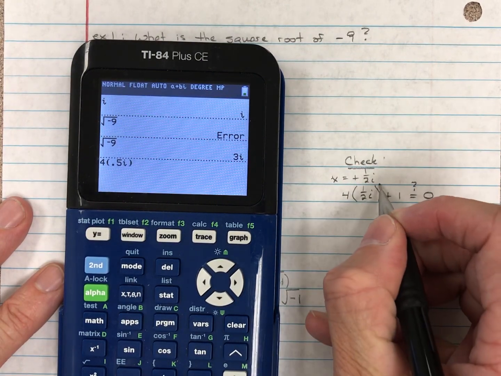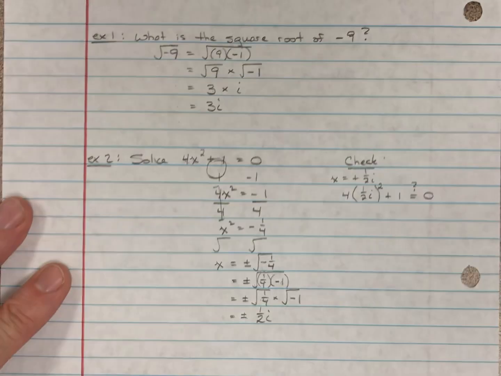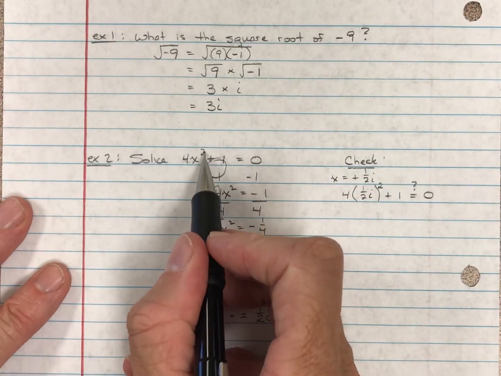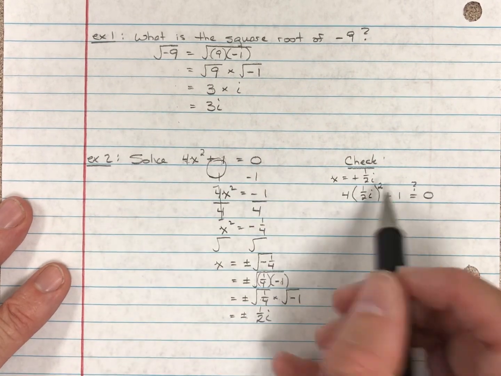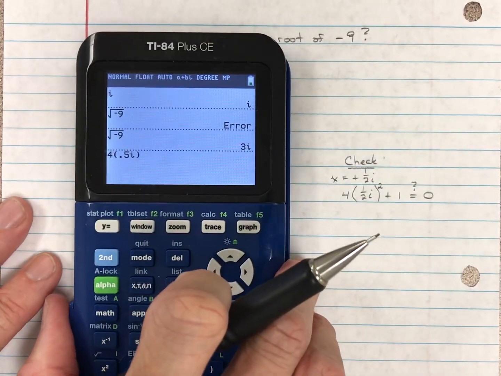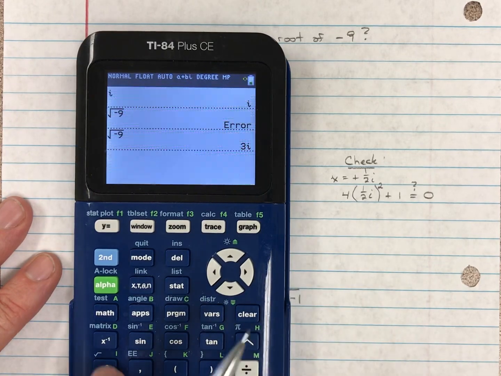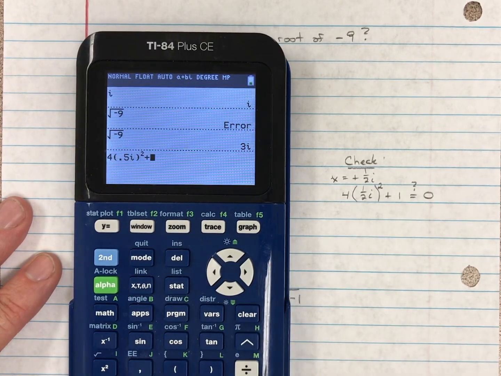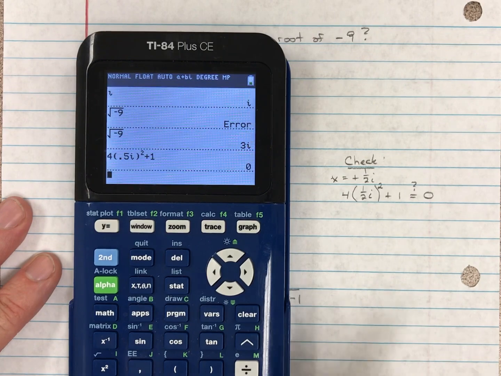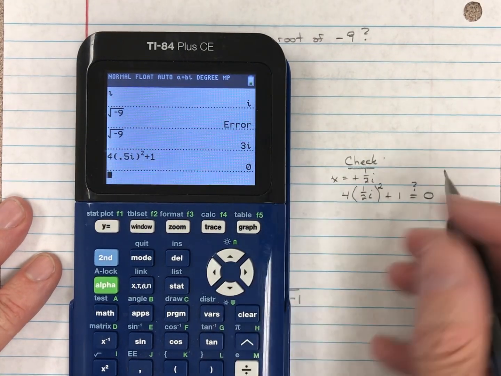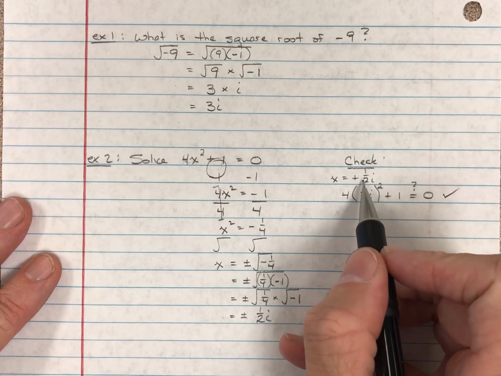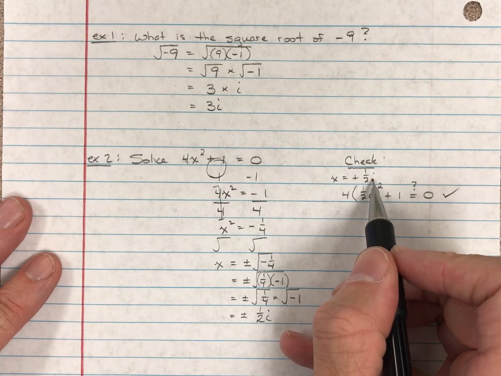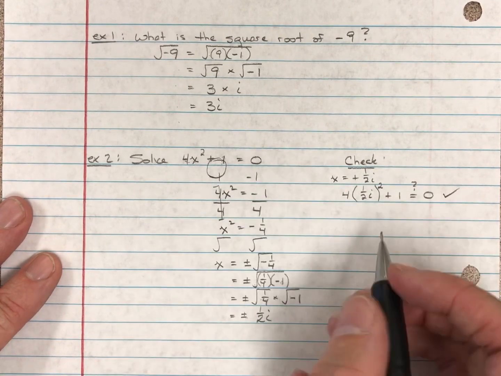Well, I have to square it, I forgot. So 4 times the x squared, I forgot my squared. You probably caught that, didn't you? I'll square this, and then I'm going to add 1, and I'll press enter. Hey, I got 0. That worked. So I feel good that 1/2 i is an answer. It's a solution to this quadratic.